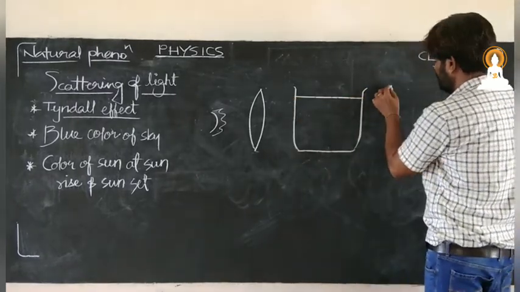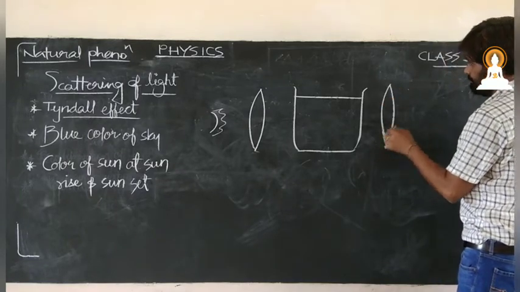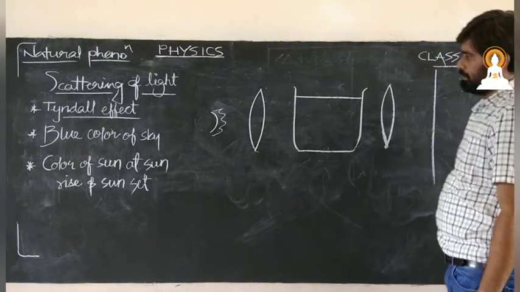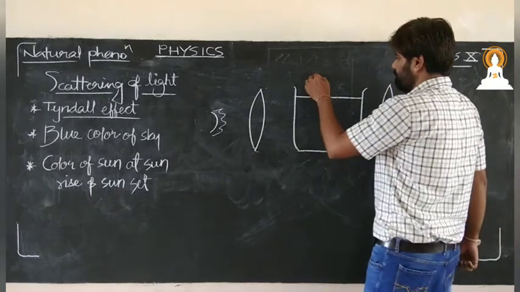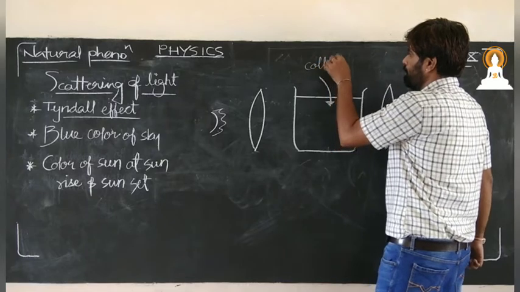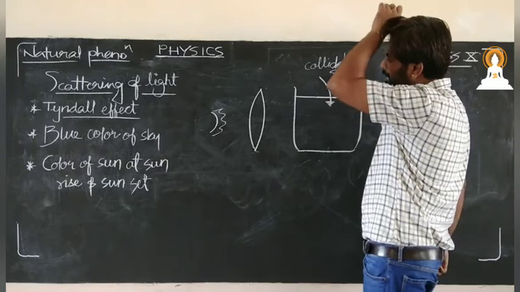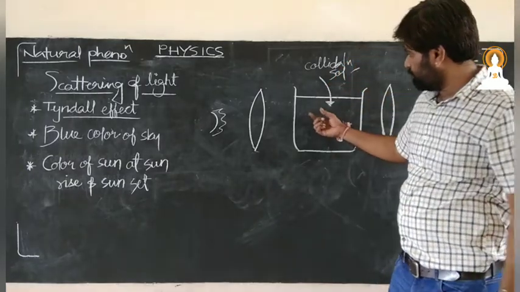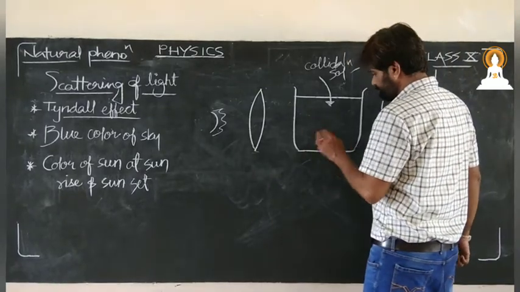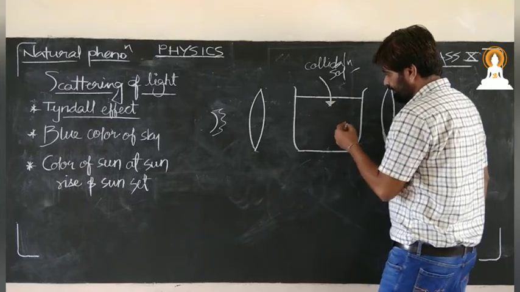Then again we have a converging lens, and at last a screen over here. Now we have kept some colloidal solution. In this colloidal solution we have sodium thiosulfate, according to NCERT, and a few more solutions in a particular ratio.